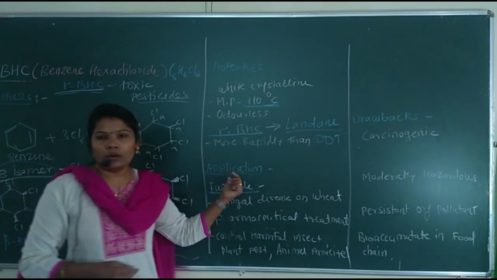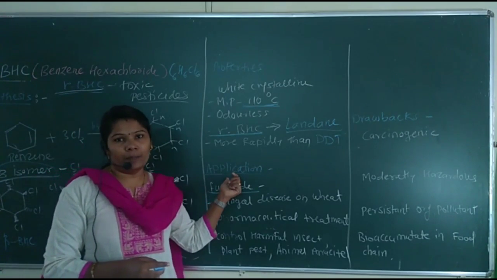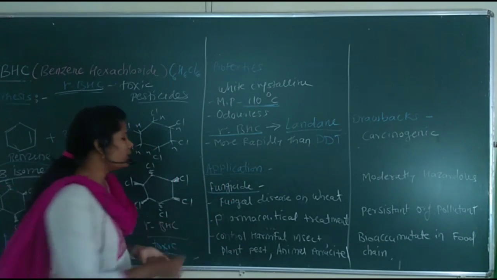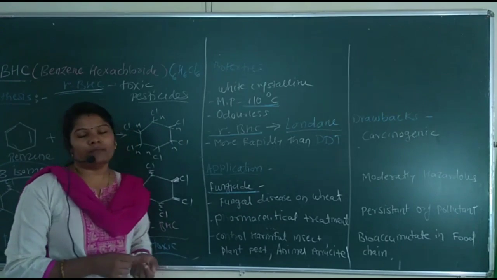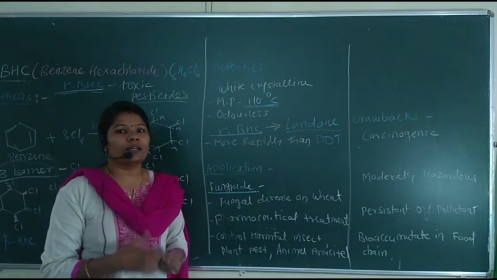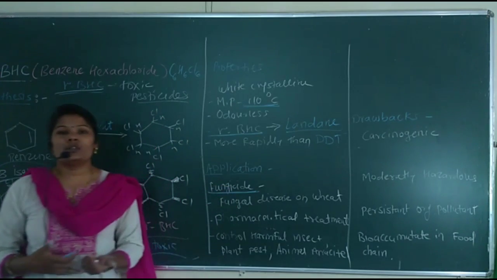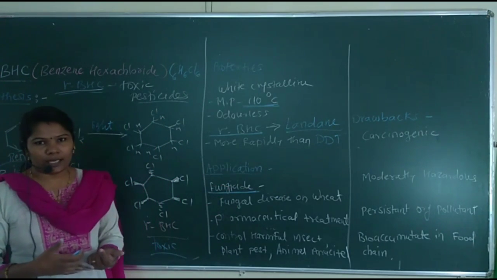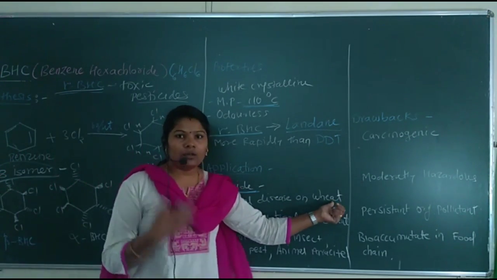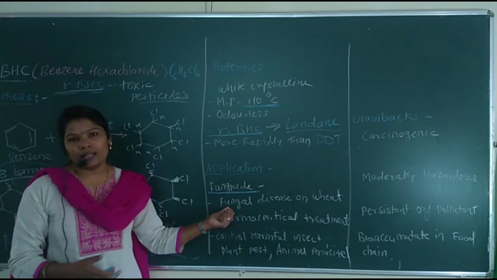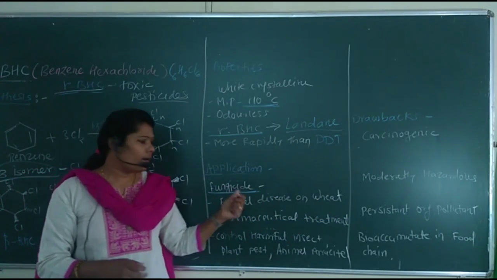Next we are going to learn the applications of BHC. The first application is that it is used as a fungicide, that is, a chemical used to kill fungi. Its most widely used on wheat to kill fungal disease on the wheat.